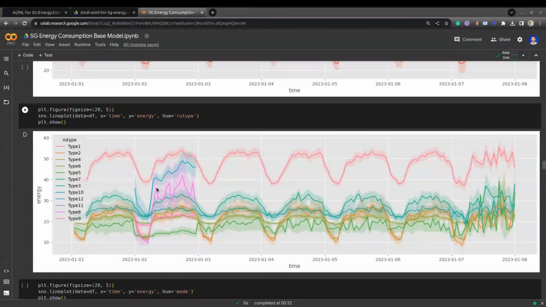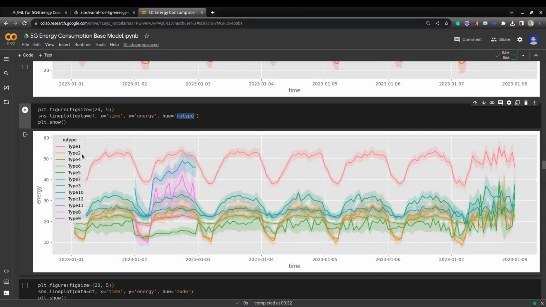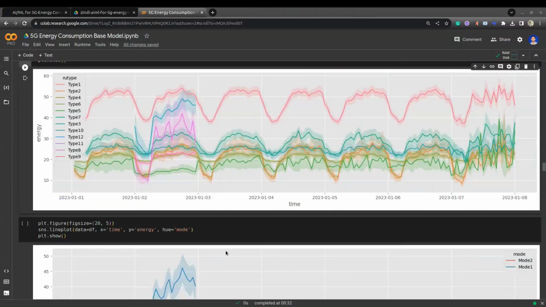Previously, we saw the overall energy for each timestamp. Now we divided and hued by the RU type. Now we can see how the energy consumption trend goes for each RU type. If you see, RU type 1 has higher energy consumption compared to others. Other types have a similar kind of energy, but you can clearly observe that there are some fluctuations in that.